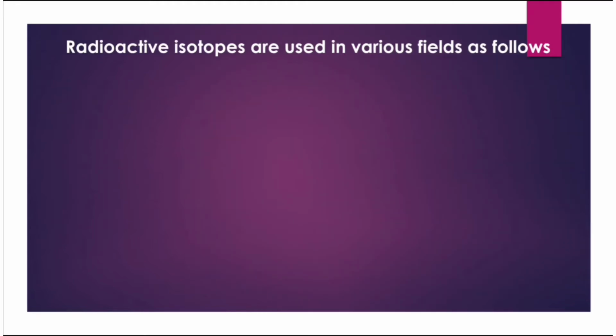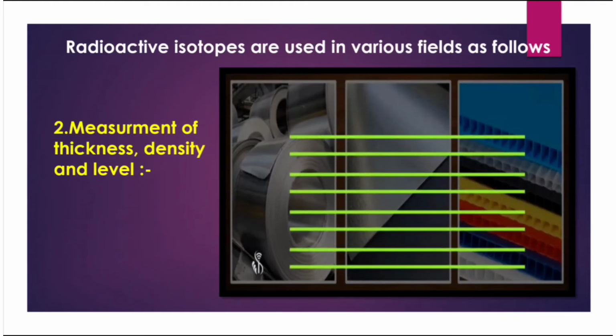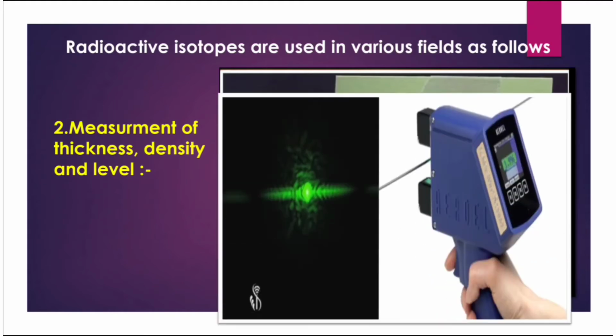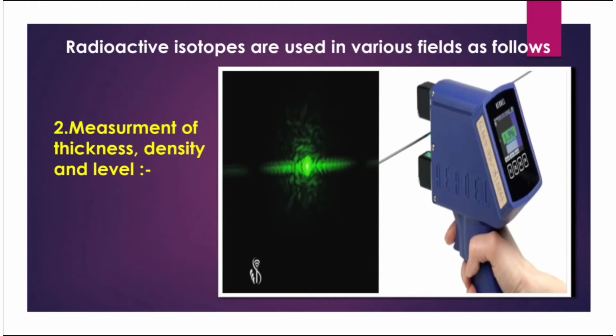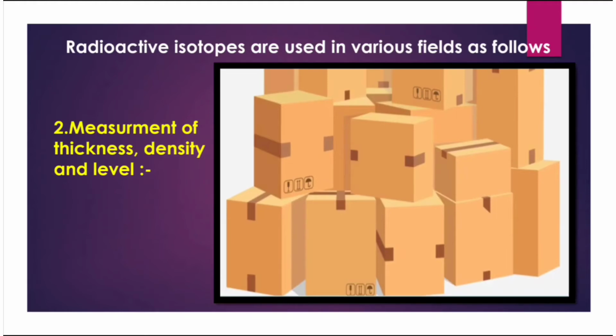It is also used in measurement of thickness, density and level in the industrial field. It is necessary to maintain the required thickness for the manufacture of aluminum, plastic and iron sheets of different thickness. In the manufacturing process, a radioactive substance is placed on one side and an instrument is used to measure radiation on the other side. The radiation read by the measuring instrument varies with the thickness of the sheet. Material inside a packaging can also be examined by the same technique.